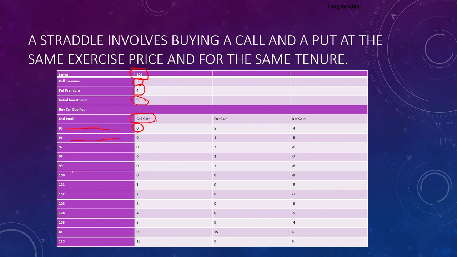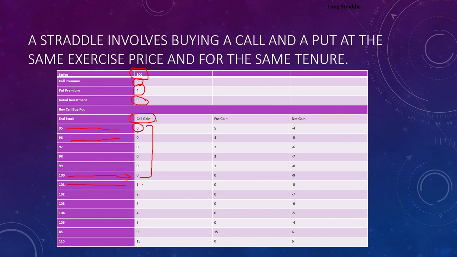Till 100 you don't have to exercise your call option, so your gain is 0. Then when the price reaches 101, the market price is 101 and you have the right to buy at rupees 100, so obviously you will exercise your call option.